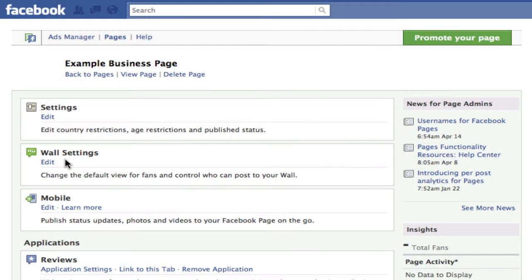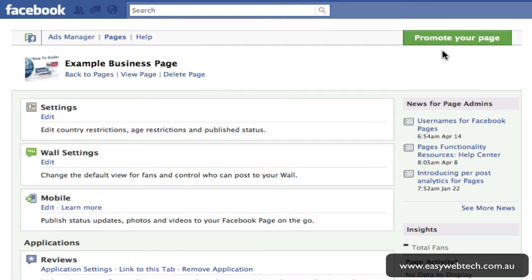So you've got the section up here where you can look at ads if you need to. Pages is like the home page of Pages for You. Help is clear. Promote your page is something that you want to do later on, but we're not going to go into it today. And here is the details. You can go back to the pages overall. You can view your page when you're done. You can in fact delete this page if you needed to.